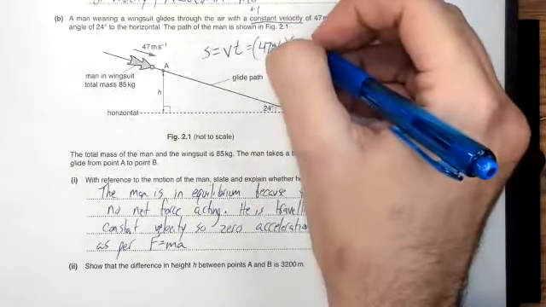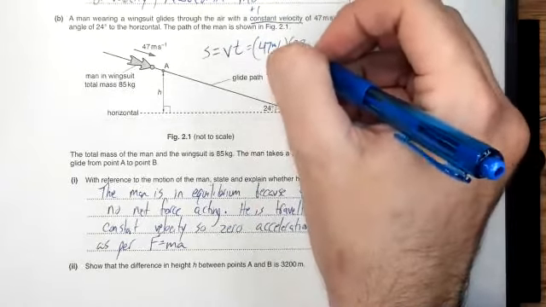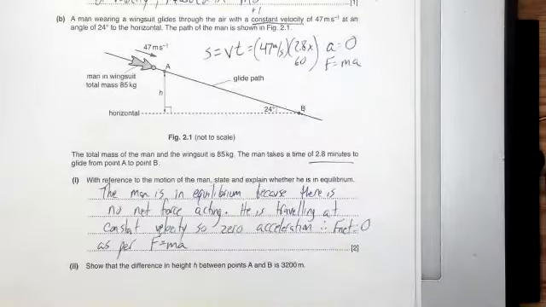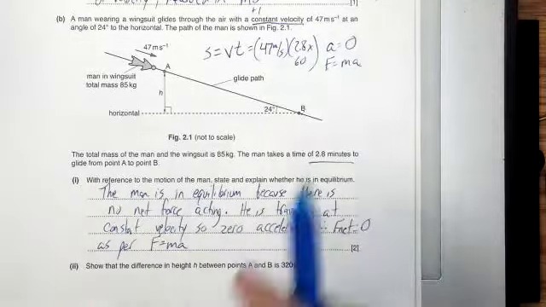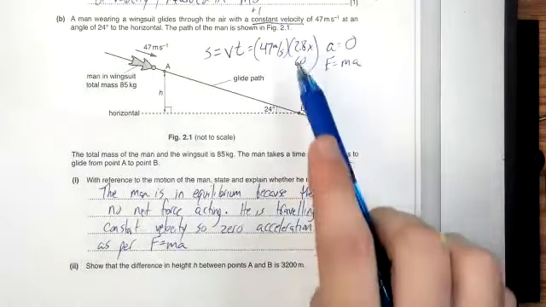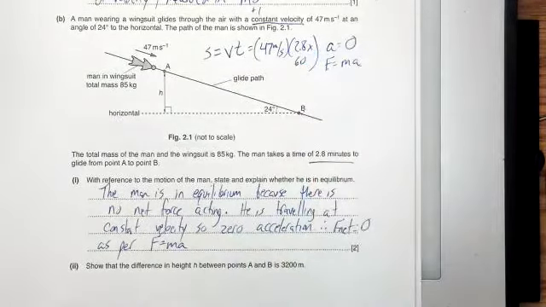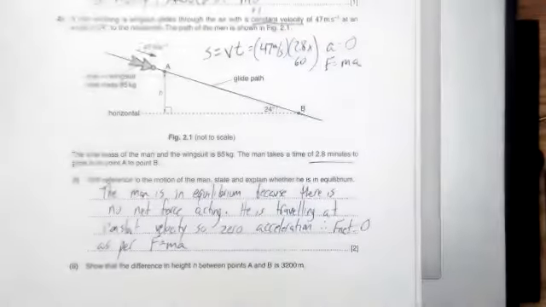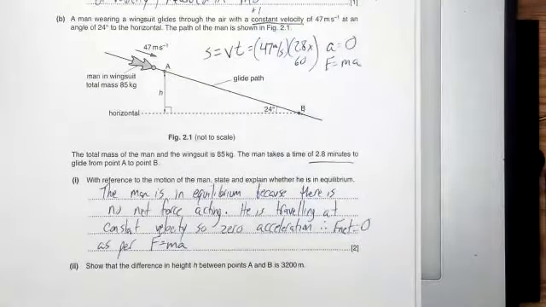The time is 2.8 times 60, right? Because it's 2.8 minutes, but there's 60 seconds per minute. So we really need to convert this into seconds. I'm sorry, 2.8 minutes times 60 seconds per minute, so the minutes cancels. So it's really just the product of 47, 60, and 2.8. That gives you the hypotenuse,